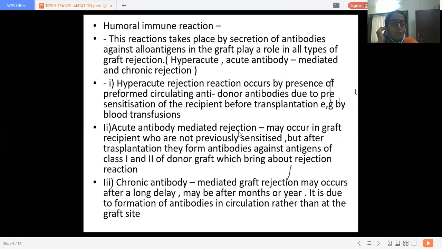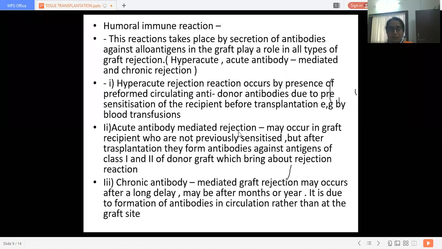So in humoral immune rejection there are three types. Hyperacute rejection occurs by the presence of preformed or sensitized antibodies, due to pre-sensitization of the recipient before transplantation. Acute antibody-mediated rejection requires a little longer, but hyperacute rejection occurs within a few minutes or hours, so we call it hyperacute.